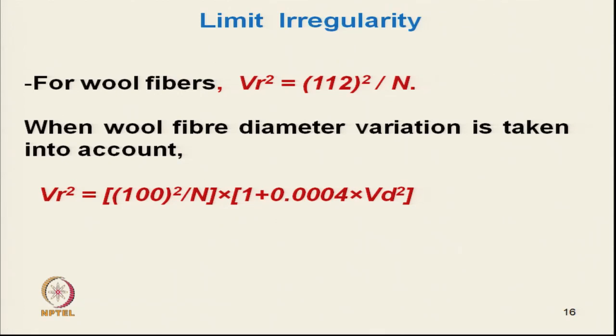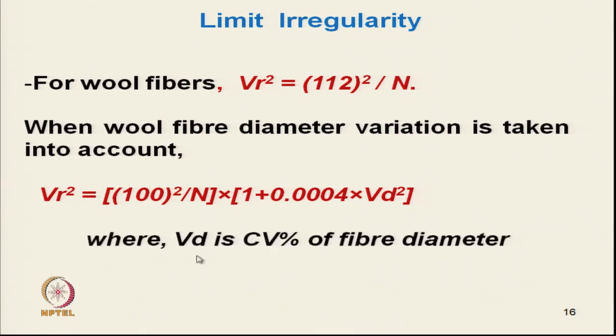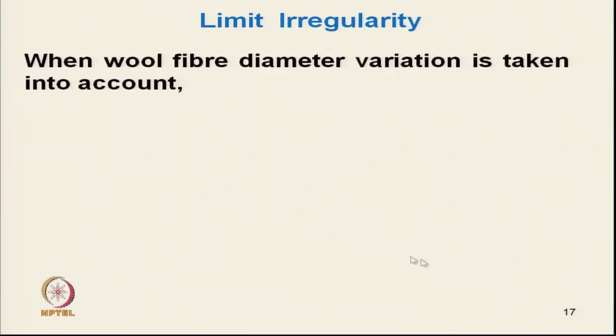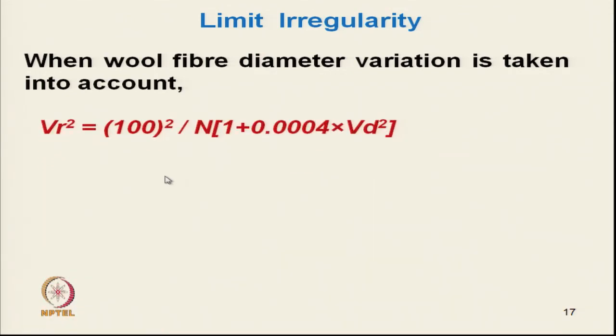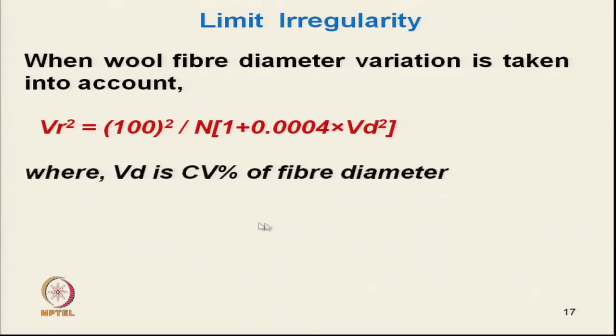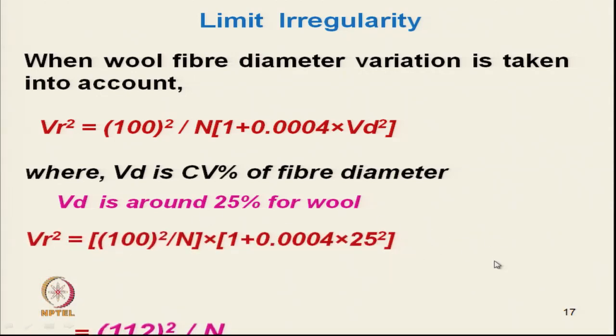One can calculate by back calculation. V d is the CV percent of fiber diameter, when wool fiber diameter variation is taken into account. This is the formula, and CV of wool fiber diameter is approximately 25%, and if we replace this, it will come out to be 112 square by n.